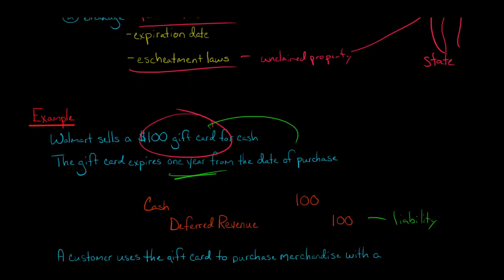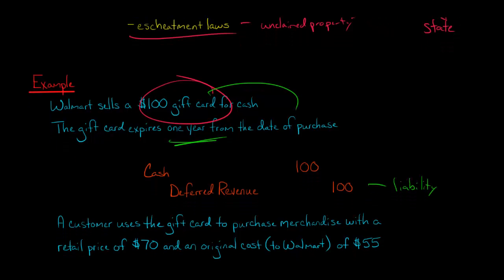But also, let's say now that the customer does come back, let's say a month later or something like that, and they use the gift card and they purchase merchandise for a retail price of $70. So let's say that's the price they pay for the garden hose or whatever it is they buy. And then the original cost to Walmart of acquiring that garden hose was $55. How do we account for that?